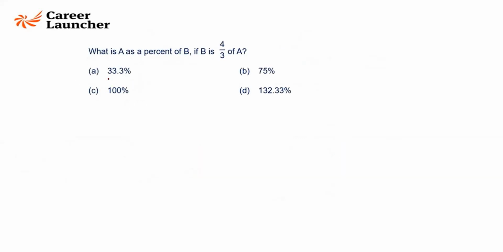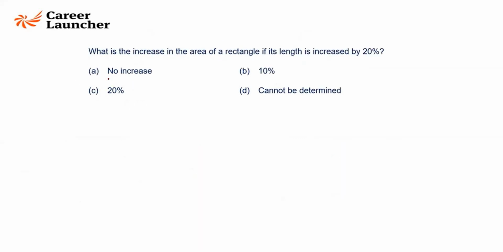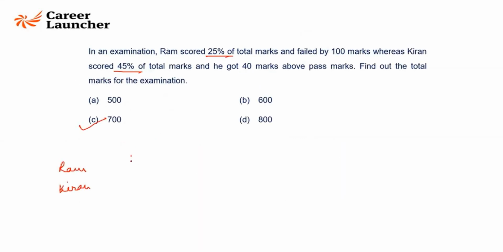Clear? Increased by 20%. Ram scored 25%, right? And failed by 100 marks. So there is a passing mark, let us say X. So Ram's score is X by 100, X minus 100. Kiran scored 45%.